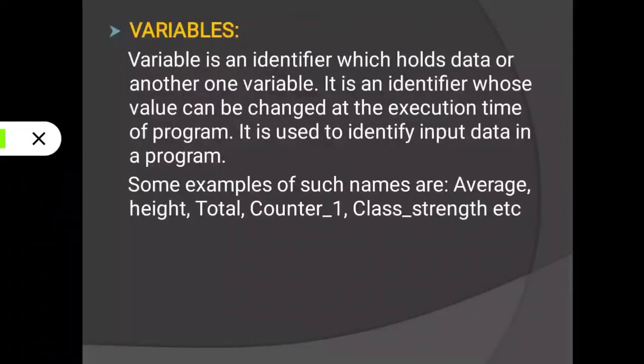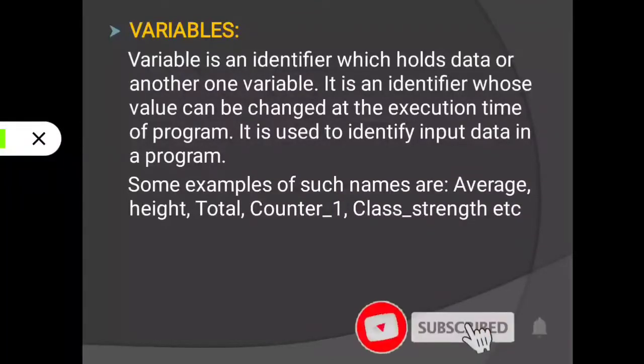It is an identifier whose value can be changed at the execution time of the program. It is used to identify input data in a program. For that only we use the variable. Just remember, a variable is an entity which may be changed within a program, and that is called a variable.